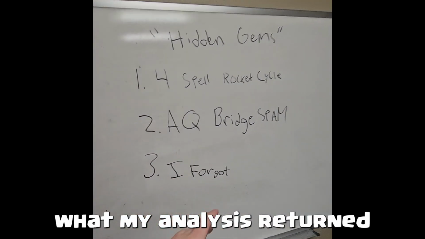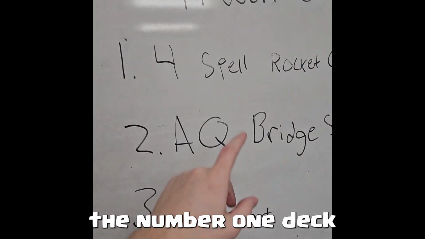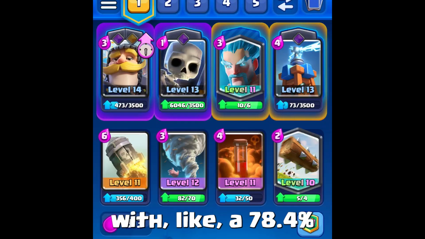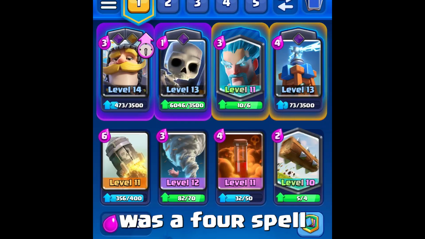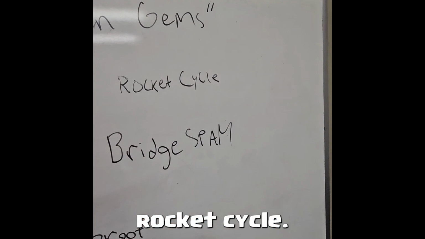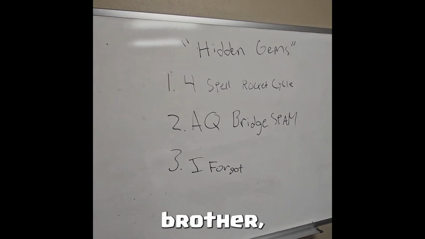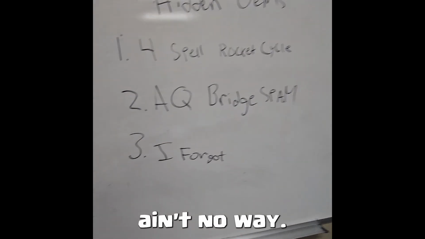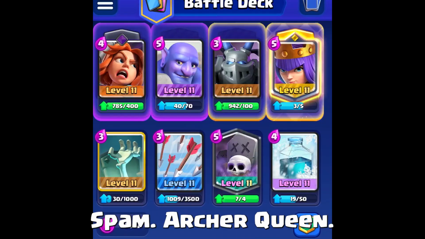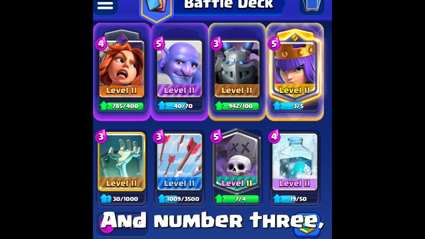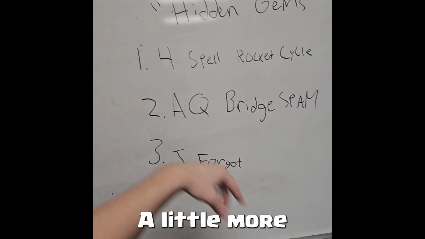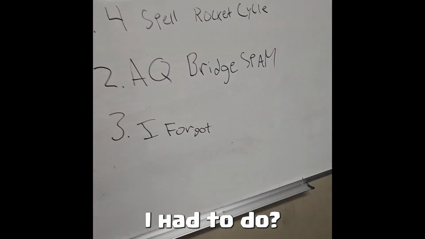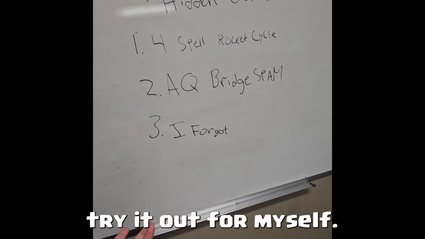So basically what my analysis returned is that the number one deck with like a 79% win rate or something was the 4-spell Rocket Cycle. And I was like, brother, ain't no way. Number 2, AQ Bridge Spam, Archer Queen. And number 3, I forgot. This one, a little more believable to me. So you know what I had to do? I had to go try it out for myself.